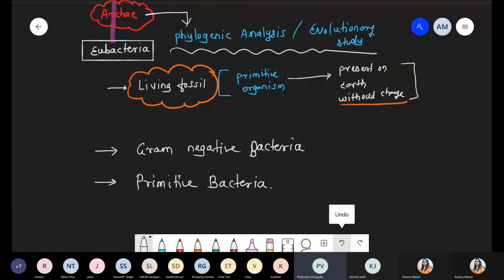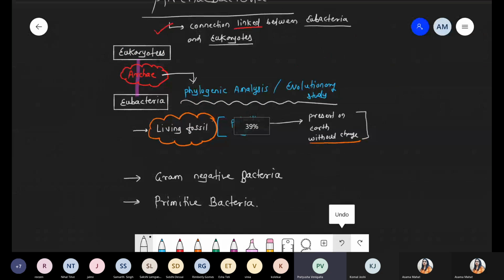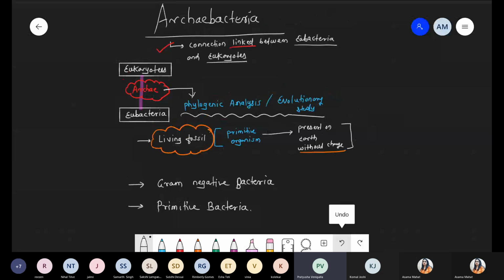I had a question regarding this archaebacteria link. You said archaebacteria forms a link between eubacteria and eukaryotes, but archaebacteria came first. Then how did it evolve when it's also called a living fossil?